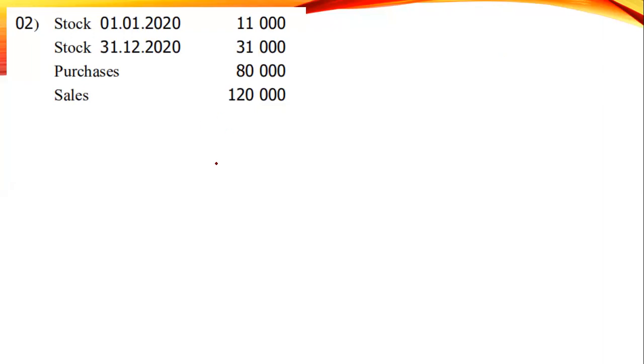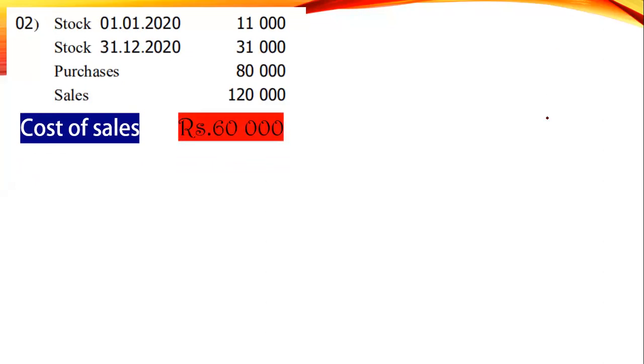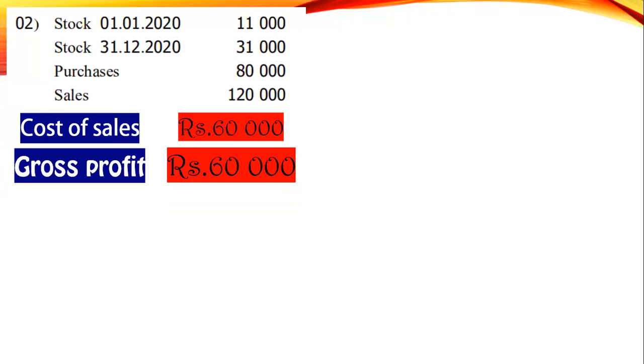Let's see the answer. The opening stock plus purchase minus closing stock, your cost of sales is 60,000. Opening stock 11, purchase 80. So opening stock plus purchase 91 minus closing stock 31, it is 60. The cost of sales 60. Then the gross profit is also 60,000 because the sales is 120. Good. So let's try the next question.